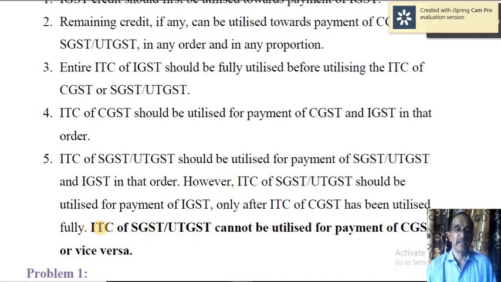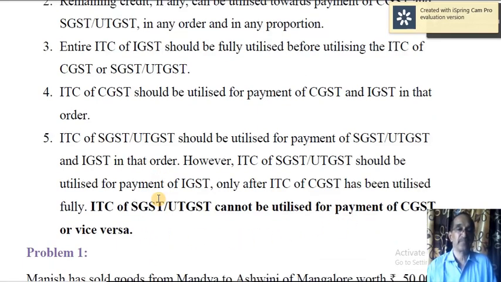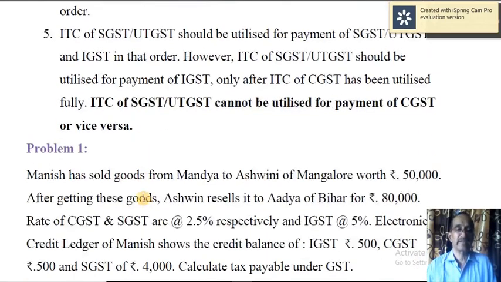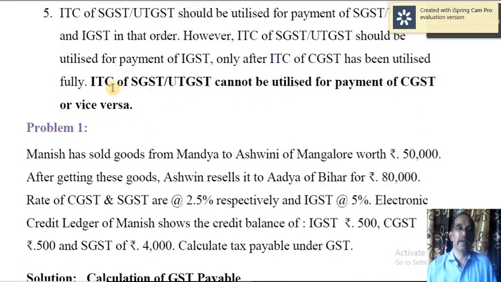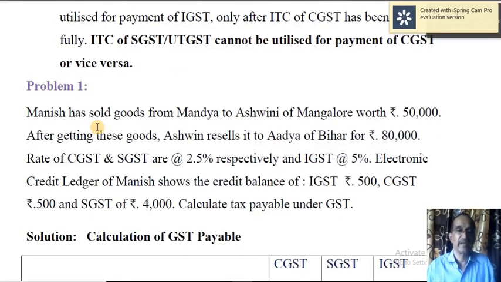One more thing is, ITC of SGST or UTGST cannot be utilized for the payment of CGST or vice versa. Now let us take up some problems to elaborate how this input tax credit can be utilized, and sometimes it could be set off.